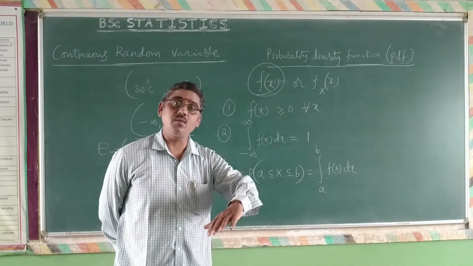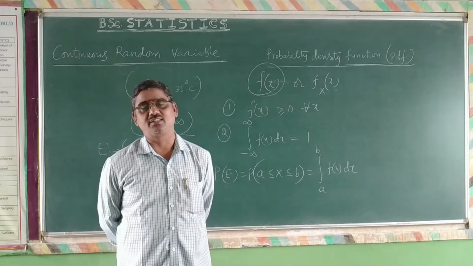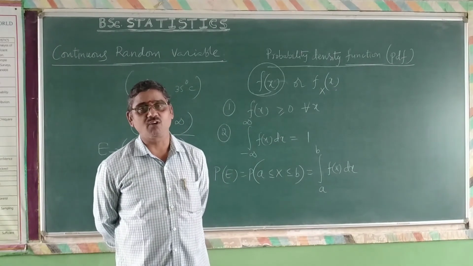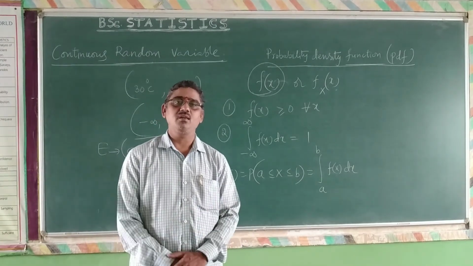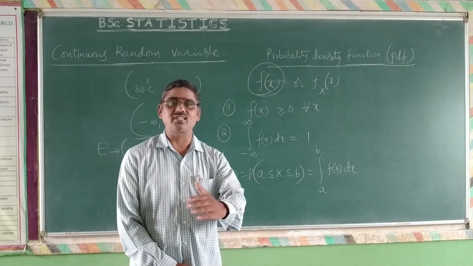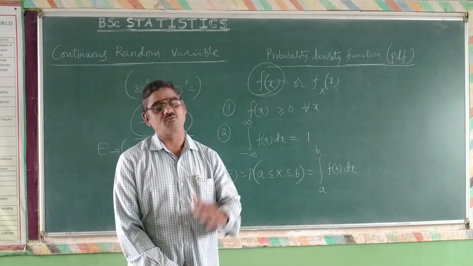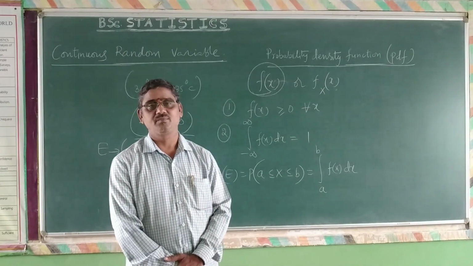For discrete random variable, we have the probability mass function. So these are the four important definitions: discrete random variable, probability mass function; continuous random variable, probability density function. The four important definitions we have discussed.